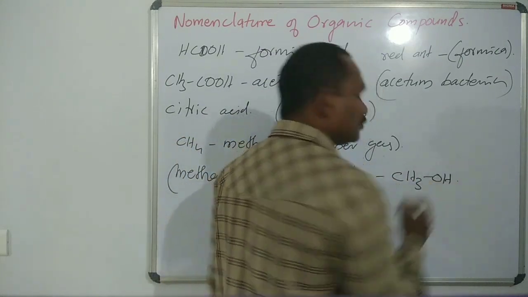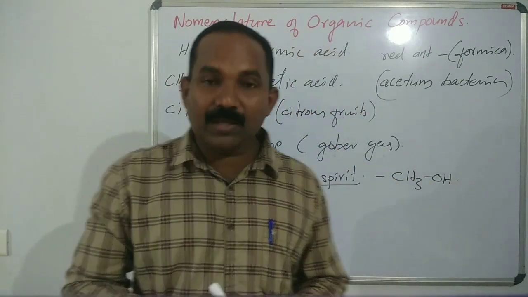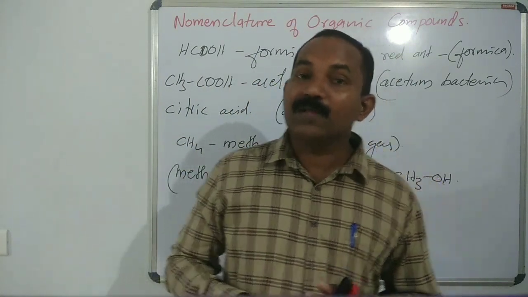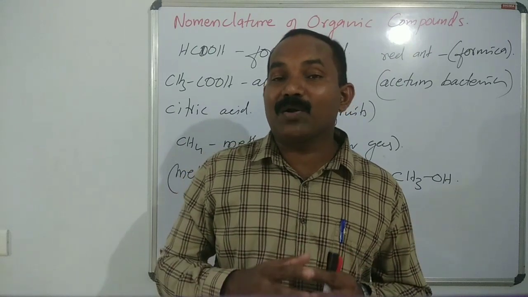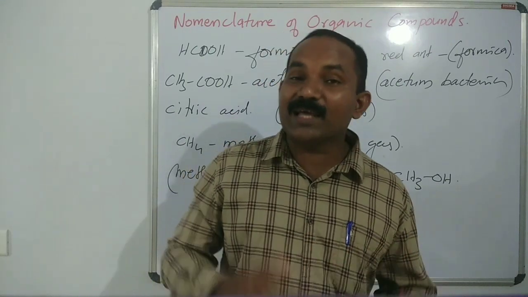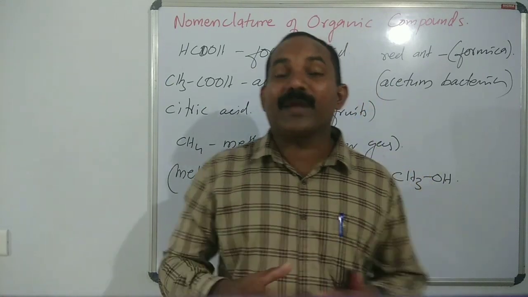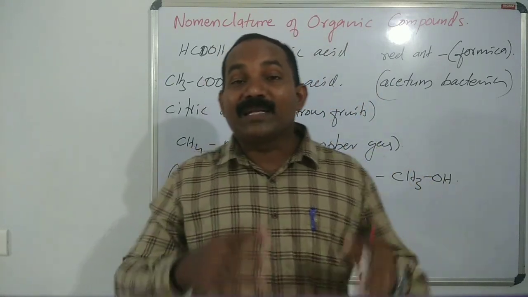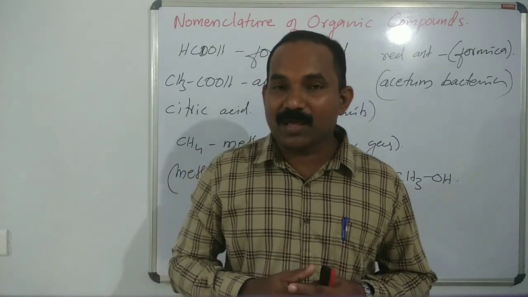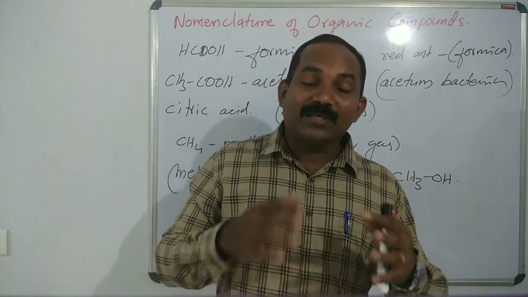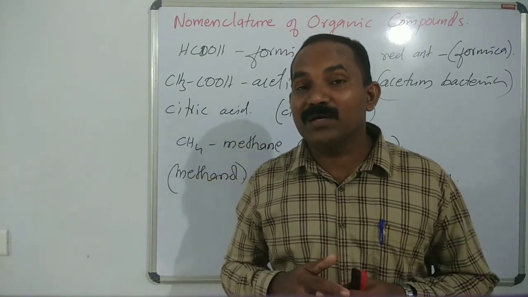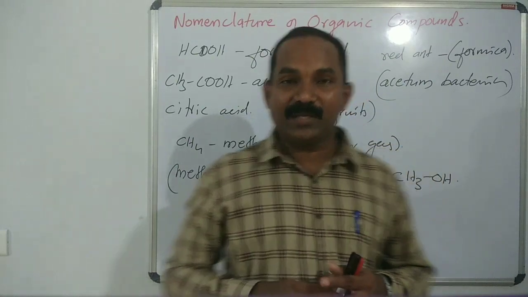CH3OH is wood spirit because methyl alcohol or methanol was initially prepared from the distillation of some green woods. It is obtained from some green woods. That's why it is called wood spirit.